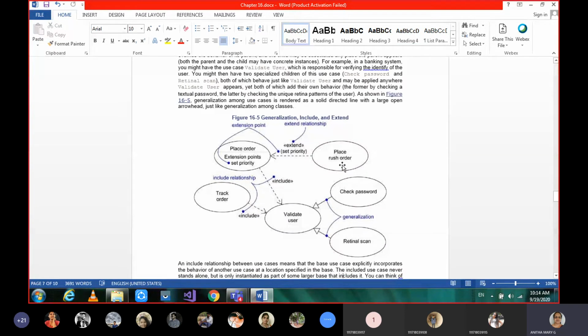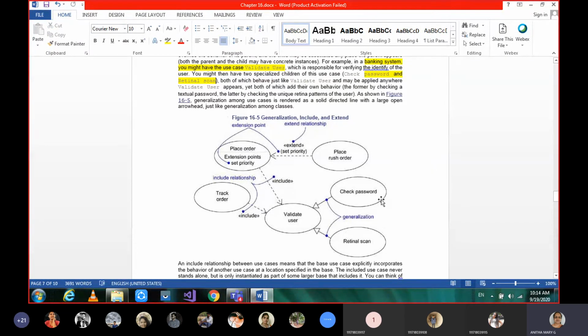So let's see an example. This example is for a banking system and validating a user. Validating a user can be done by using a password and a retinal scan. These things are clearly specified here.